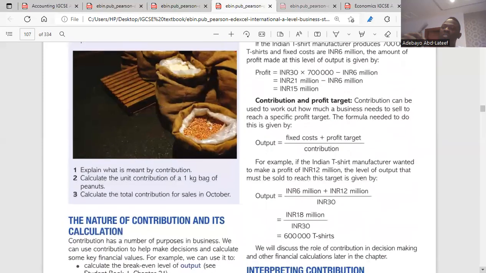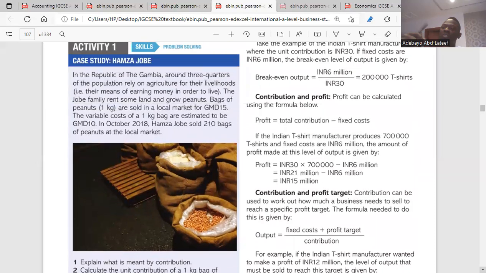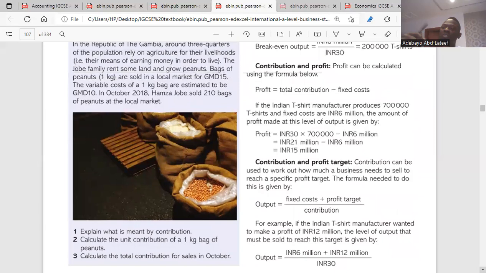So now the first question says, explain what is meant by contribution. I already told you what contribution is. It's the amount left from your sales when you have covered your variable cost. I think that is clear. So the second question says we should calculate the unit contribution. The unit contribution is what? Here we have unit contribution is selling price minus variable cost. Selling price is 15, 15 minus 10. That's your unit contribution, 5 GMD.